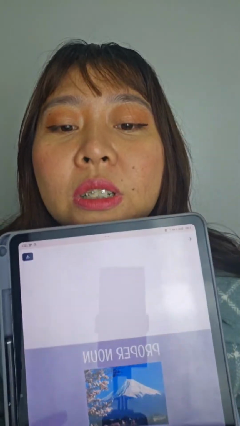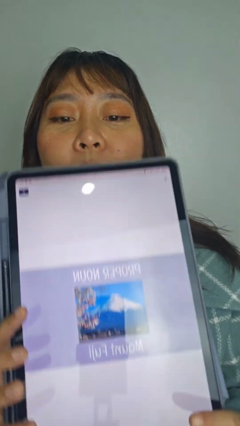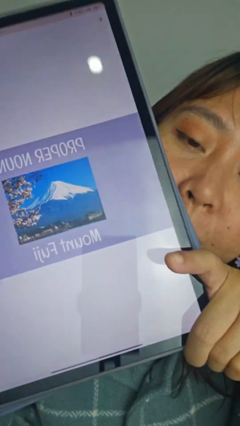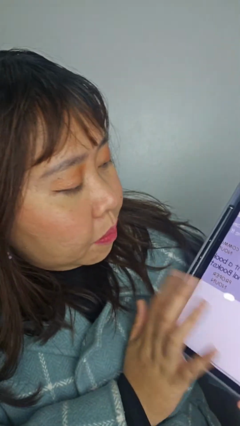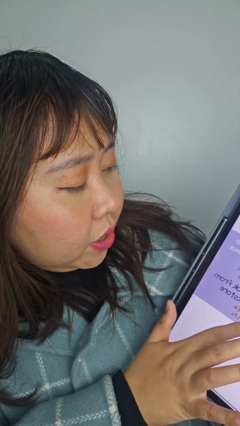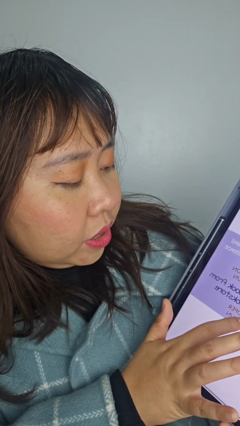All right, so we have an example of a common noun, and an example of a proper noun, and that's Mount Fuji. Nice. Let's take a look. Let's identify the common and proper noun in the following sentence. I will say the sentence to you. Type in the comments which are proper nouns and which are common nouns.